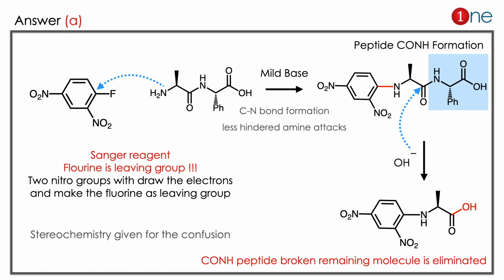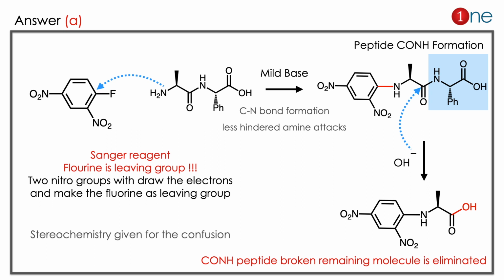So a new C-N bond formation occurs. It is a peptide bond formation. It's peptide synthesis, normally known in biology. Then you are using the OH. What is OH really doing? It attacks the carbonyl and makes the other groups go away. So finally you get an acid, a kind of amino acid there. So the CONH peptide bond is broken, and the remaining molecule is eliminated there.